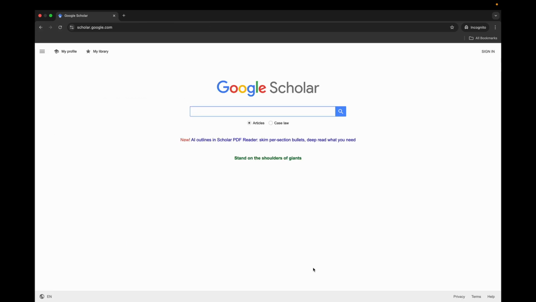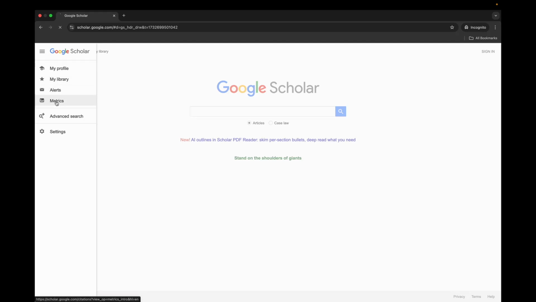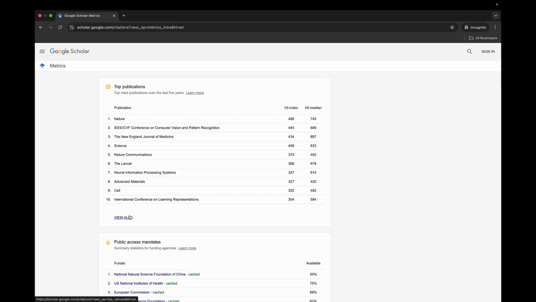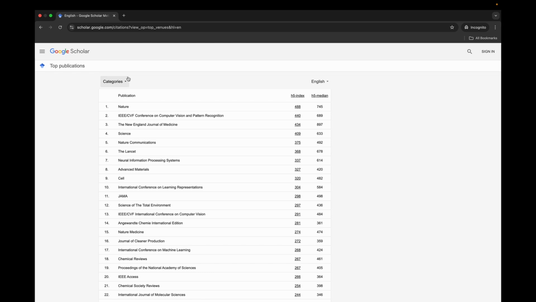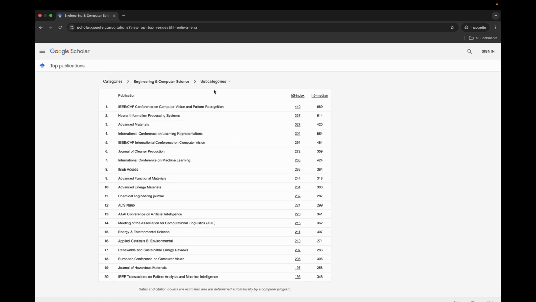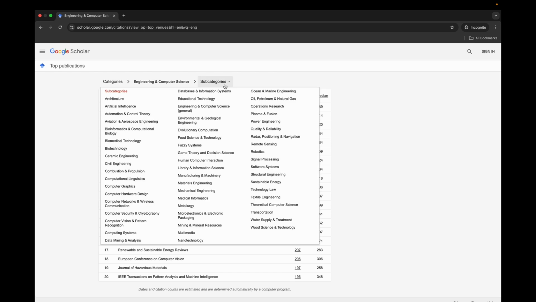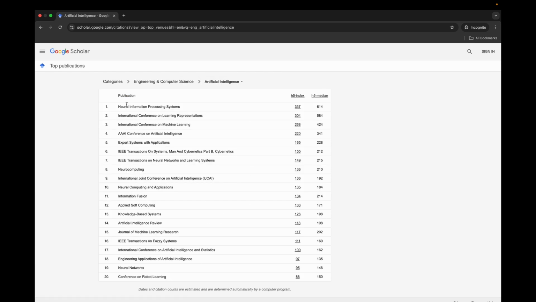Now let's talk about how to use Google Scholar to select conferences or venues for your respective area of research. So for this, you can go to the three bars up here on the left, click on Metrics, click View All, and then on Categories, we can determine what type of conference or what type of venue or what type of journal you want to look up. Artificial intelligence has been a hot topic lately, so let's do that. It's probably going to be under engineering and computer science, and then we can look at subcategories. Perfect. Artificial intelligence. Click that.